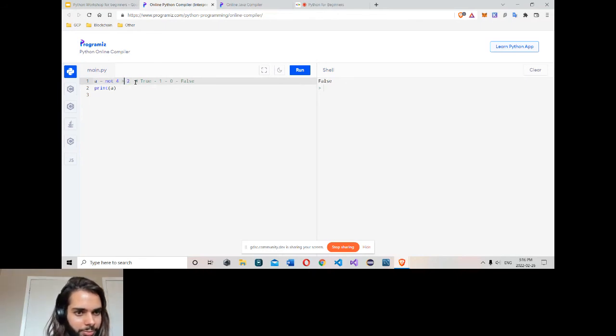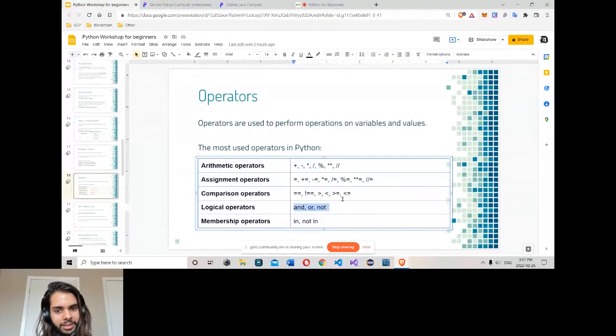If I make it false, maybe 2 is bigger than 4 is false, but not makes it true. It becomes true. You can also say 4 is bigger than 2 is 0, but with not you can turn it to 1. 1 is true. So that's a logical operator, simply a way to combine multiple statements together to get something.